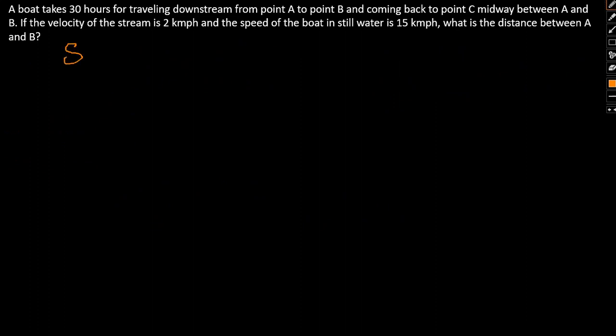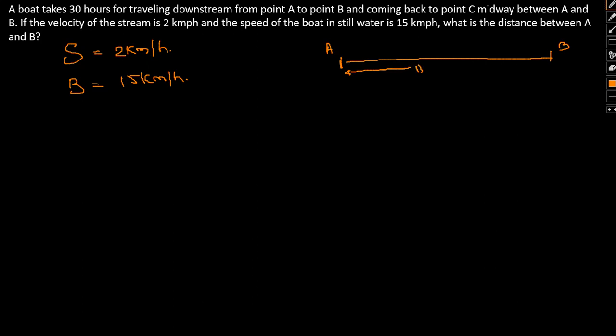Okay, so let's try. So velocity of the stream, let S be the velocity of the stream, which is given as 2 km per hour. Okay, and speed of the boat, so B, here it's given 15 km per hour. And now let's try to understand the trajectory of the boat. Say this is point A, this is point B. 30 hours for traveling downstream. So it is going downstream, in favor of the current from A to B and coming back to C midway. So initially, let this distance be D.